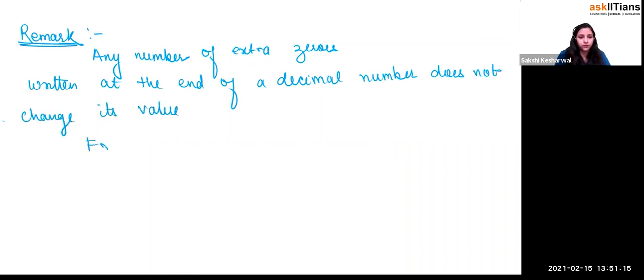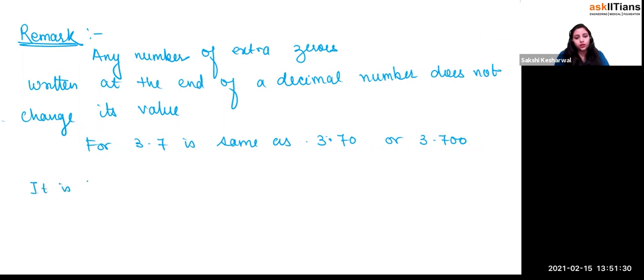For example, 3.7 is the same as 3.70 or 3.700, right or not? It is because, just see, 3.7 can be written as what? 37 by 10, right or not? 3.70 can be written as what? You have divided into 100 equal parts. This is written as 370 by 100.